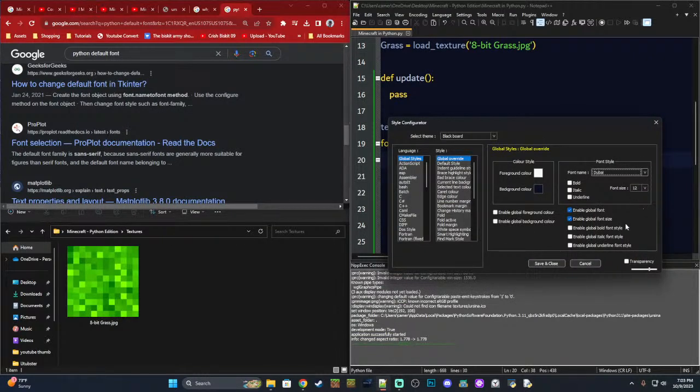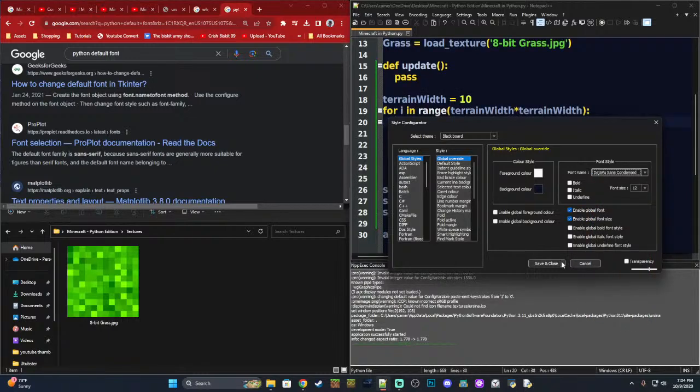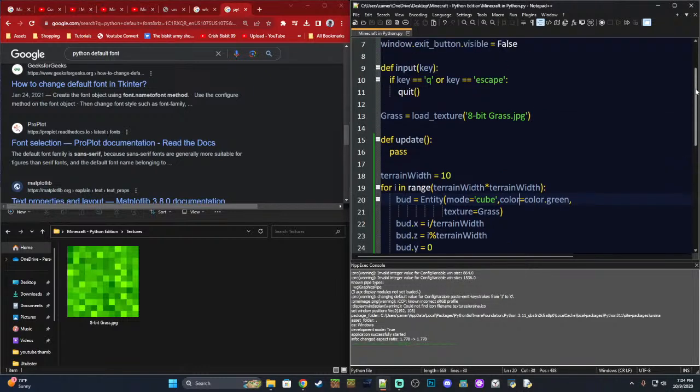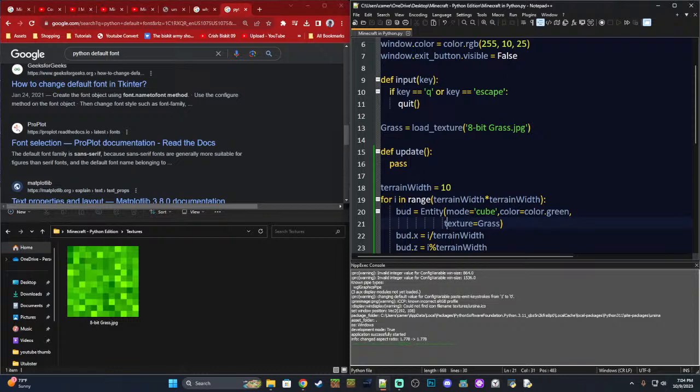We are trying to create some blocks in our world. Let's see. Alright. I don't know if I have this font that we need. This font should work though. What I have. Let's see. Well, no, let me see. Deja Vu. Okay. This one right here should work. Yeah. Okay. This looks like a pretty good font. All right. Let's try it.